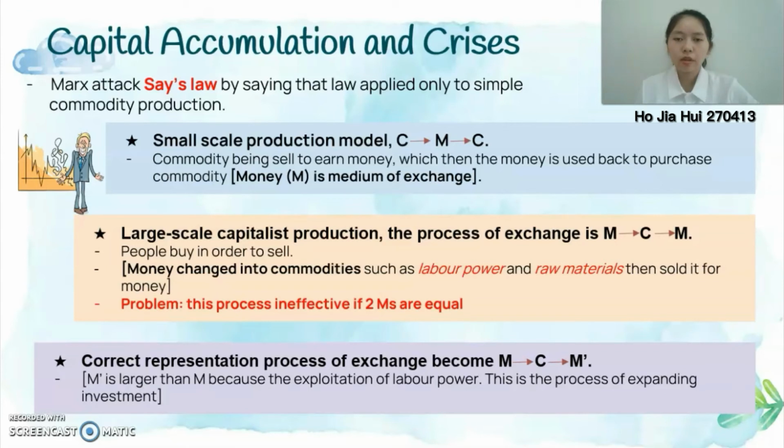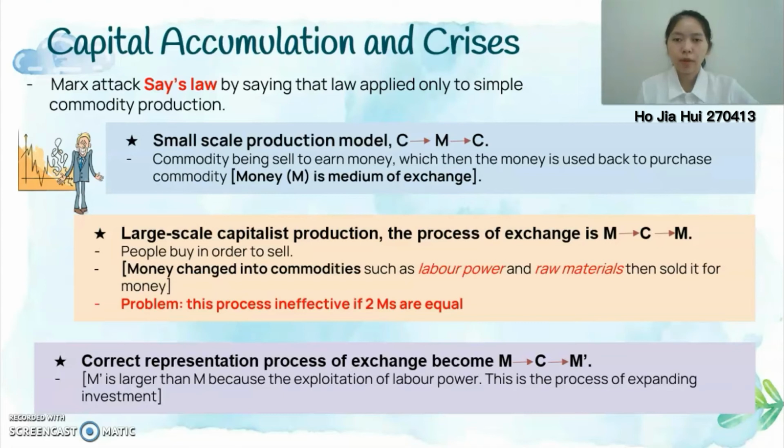For example, C represents the commodity, linen and food, while the M represents the money, which is the medium of exchange. This means that if the commodity linen is sold for money, the money will be used back to buy the food. In contrast, the exchange process will become M to C to M under the large-scale production capitalist model. This is because it involves people buying to sell and not selling to buy.